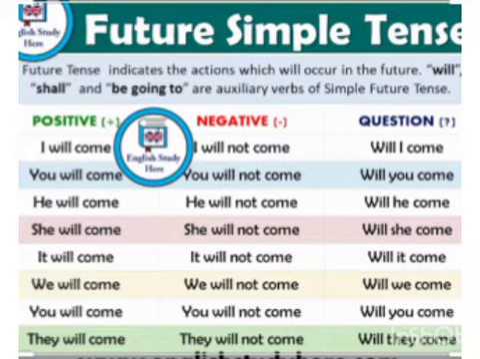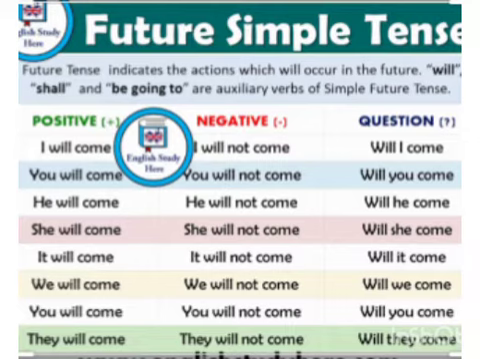Again, we shall start with the definition. Future tense indicates the action which will occur in the future. Here we shall use will or shall and be going to. These are the auxiliary verbs of simple future tense. Let's proceed with the positive sentences. How to make the positive sentence?